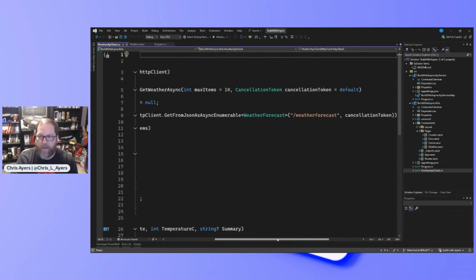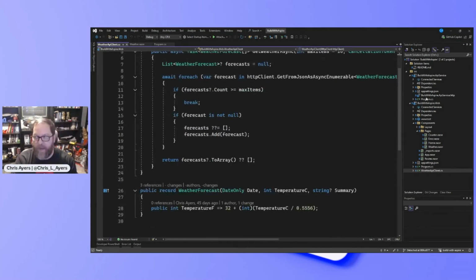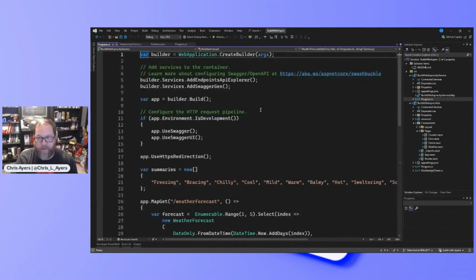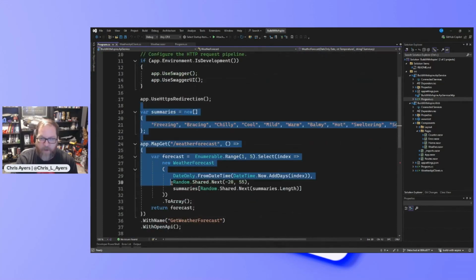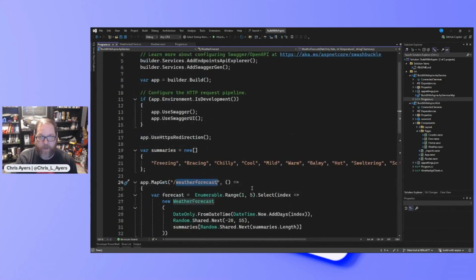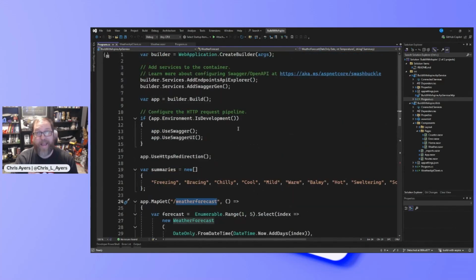So, I'm going to go get that data from my API. And this is my weather API service. I've got that exact same code we saw before running here with the weather forecast endpoint. And so I have not added Aspire yet. All I've done is split out the endpoint.